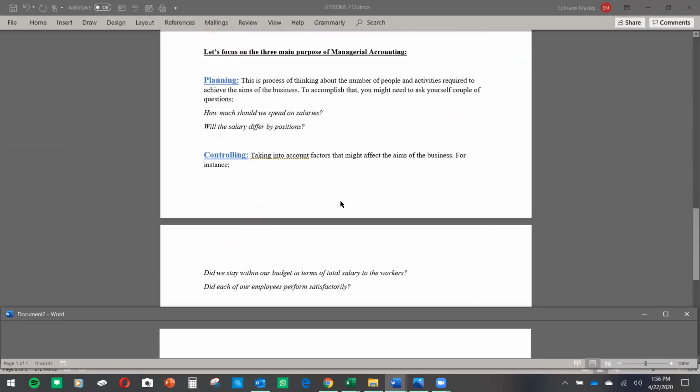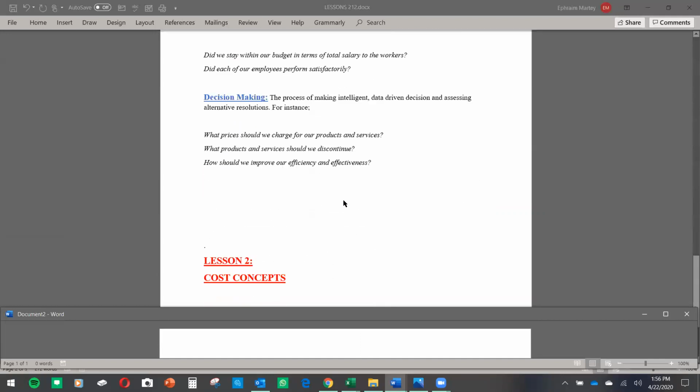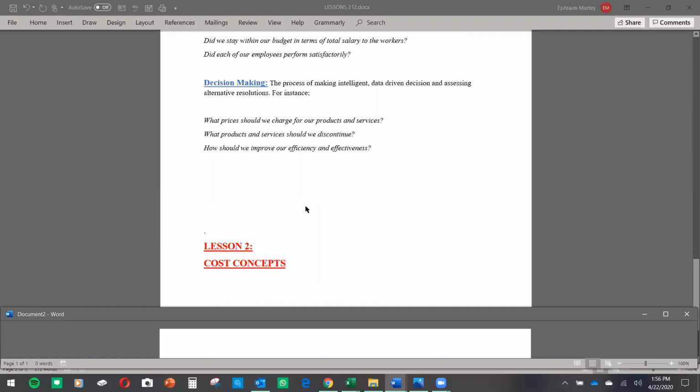So next time when we meet again, I will take you through what we call cost concepts, and that is lesson 2 I will discuss. Cost concepts, that is also managerial accounting.